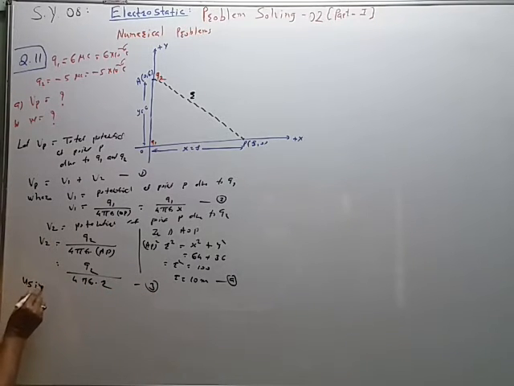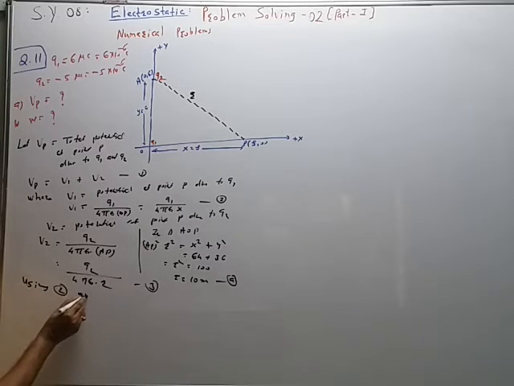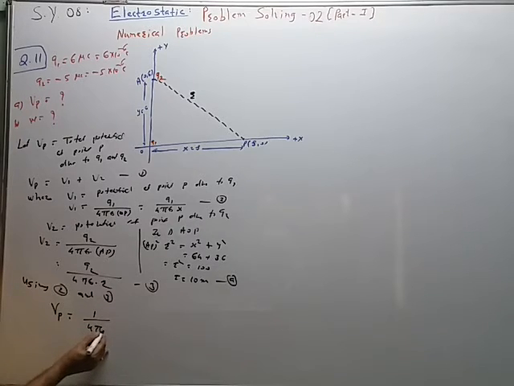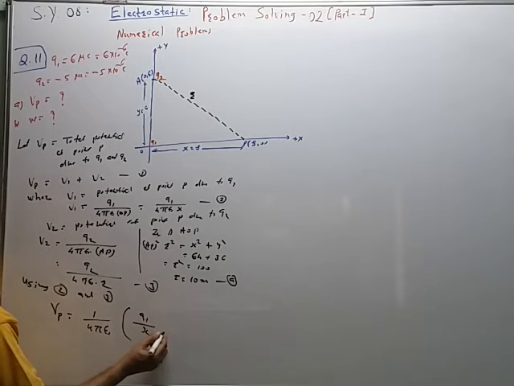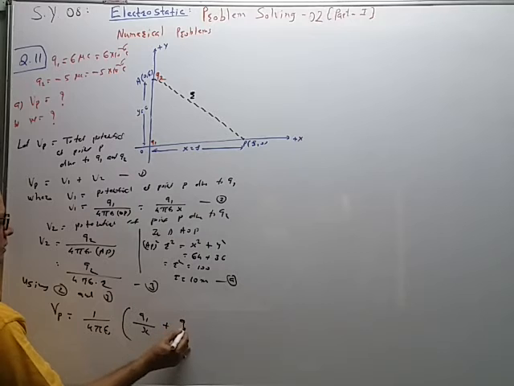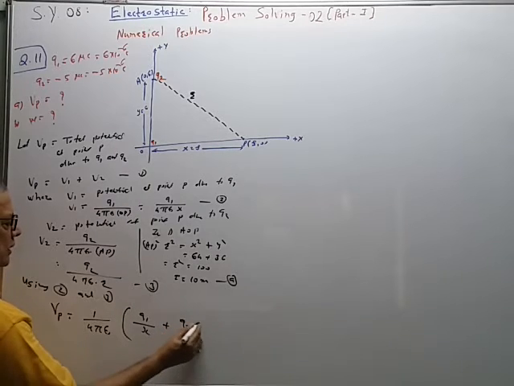Using 2 and 3, Vp total potential is equal to 1 upon 4 pi epsilon naught common into bracket q1 upon x plus q2 upon r.